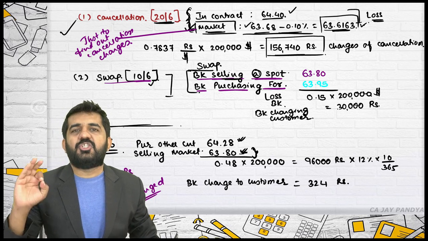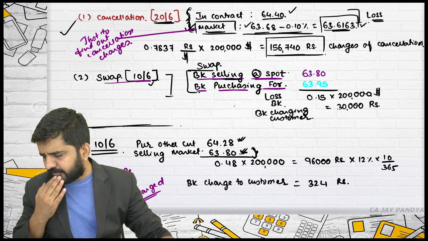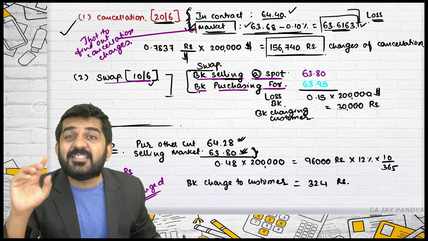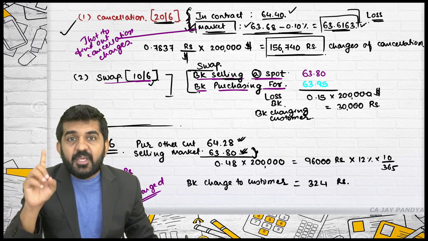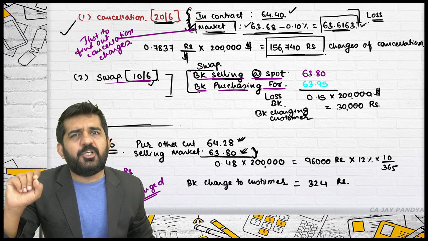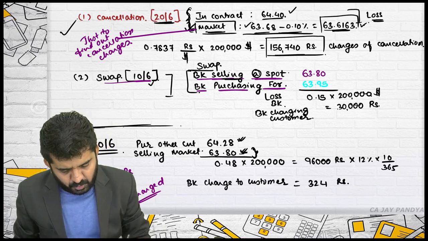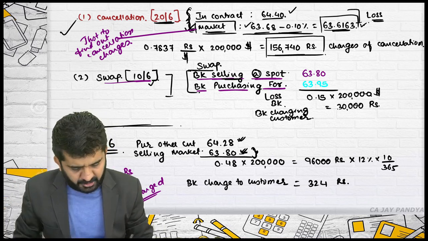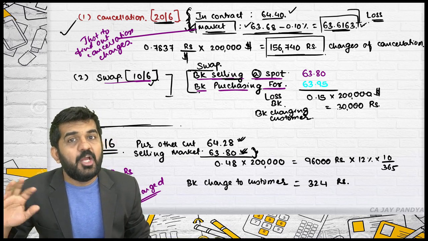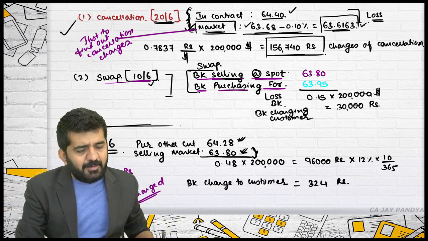Believe me, these charges are just for cancellation of that old contract. Even if this contract was not extended and the customer is coming to the bank after 10 days, all these charges will be levied. These charges would also be levied if it was cancelled on maturity. But the last two charges will be levied if the customer is coming late to the bank to either cancel the contract or to extend the contract. A cancellation is over. Let me go for extension.